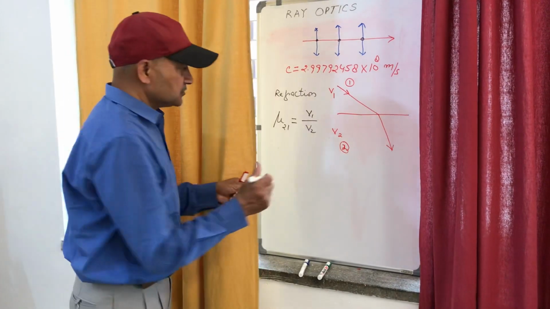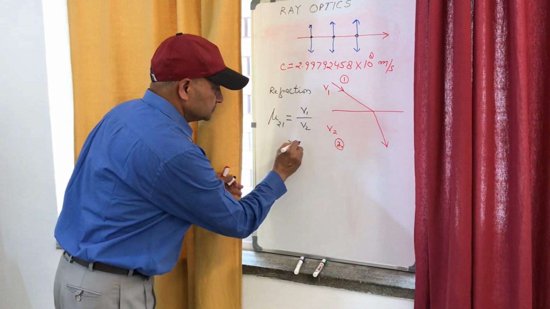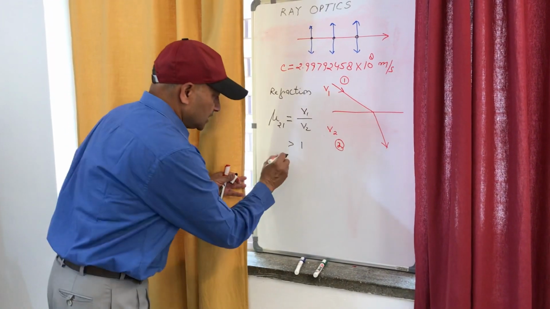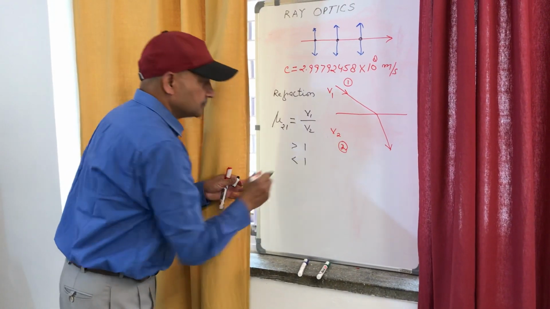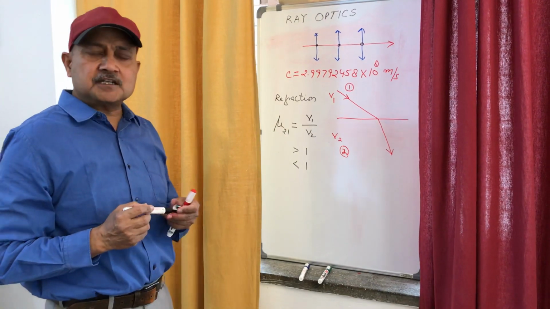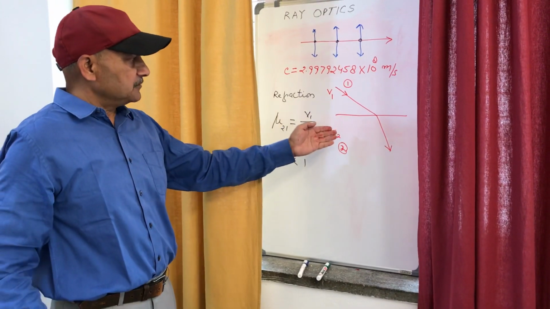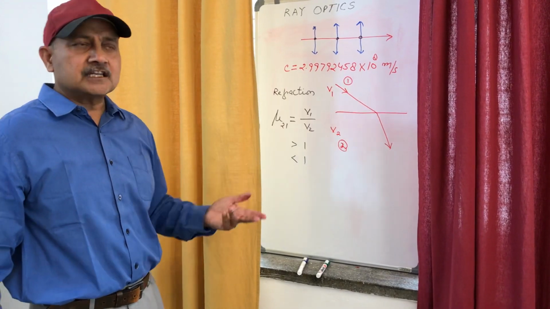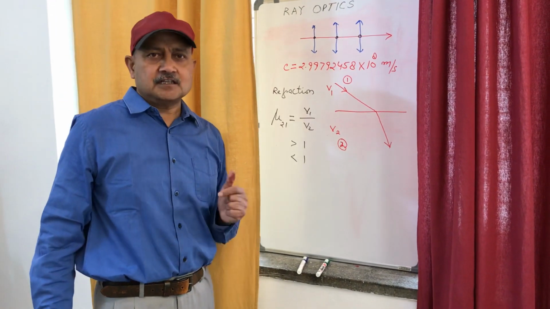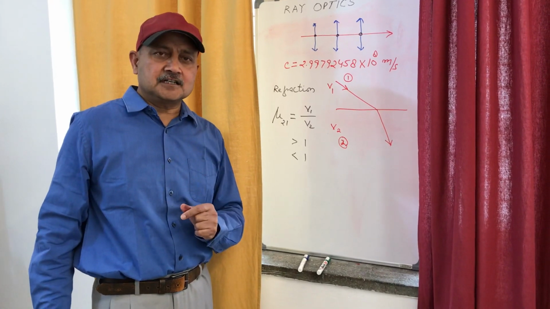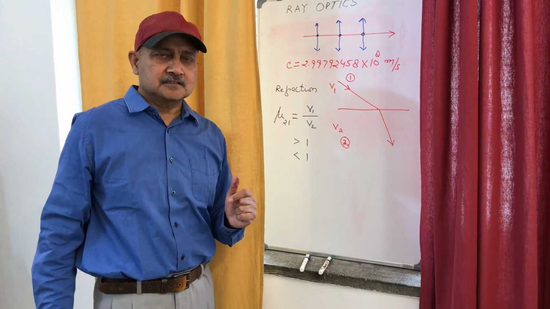Therefore, its value may be either greater than 1 if speed decreases in the second medium, or it may be less than 1 if the speed increases in second medium. So refractive index of any medium with respect to any other medium may either be greater than 1 or less than 1, depending on whether the speed increases or decreases.